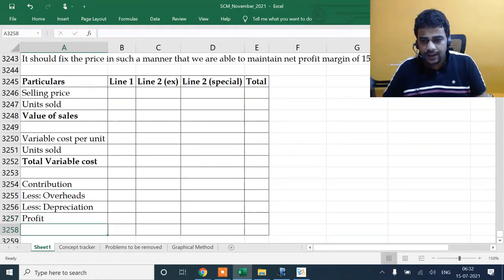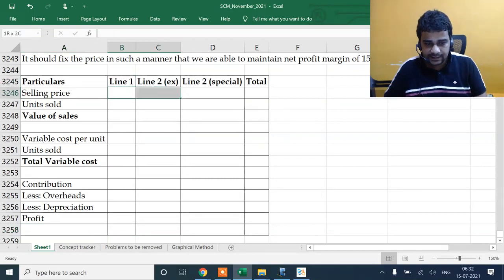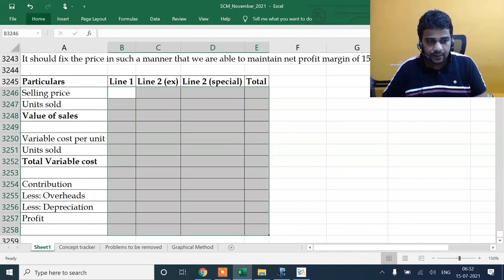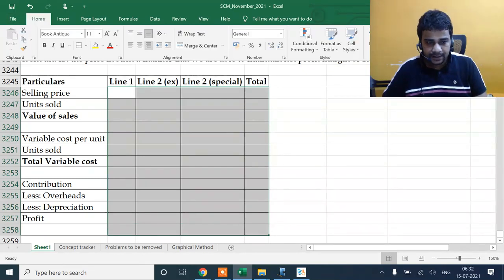We want to ensure that we at least make 15% of sales. That's the target we have been given. We'll have to ensure 15% of sales.